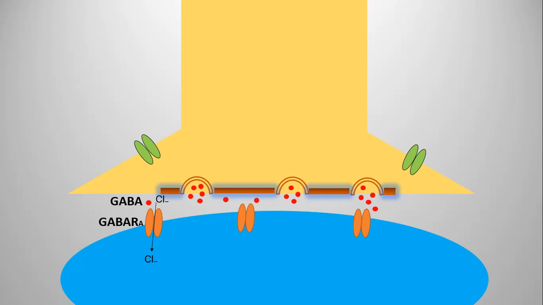So what would happen is the postsynaptic cell would become more hyperpolarized. In simple words, inside the postsynaptic neuron, more negative charge would build up. So the membrane potential would drop even lower than the resting membrane potential. That means it is going further and further away from the threshold for firing an action potential, and that's why it fails to fire an action potential when GABA is the inhibitory neurotransmitter.